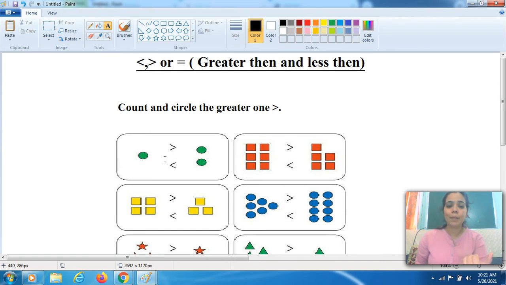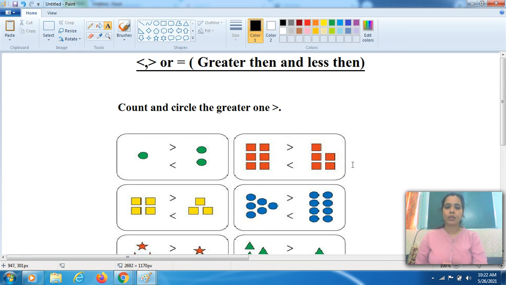In your maths notebook, on one side you have to make one circle and on the other side two circles. Now come on the next line, or give some space and come to the 3 or 4 lines below. In that you have to draw, on one side, six squares and on the other side 1 2 3 4 5 squares.